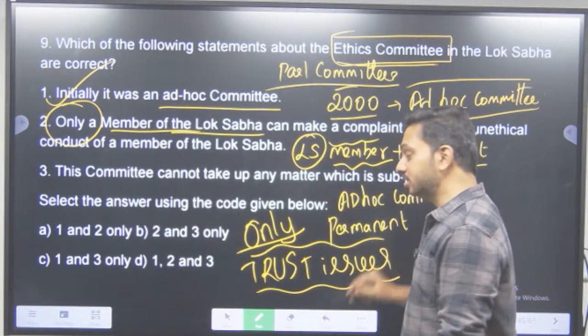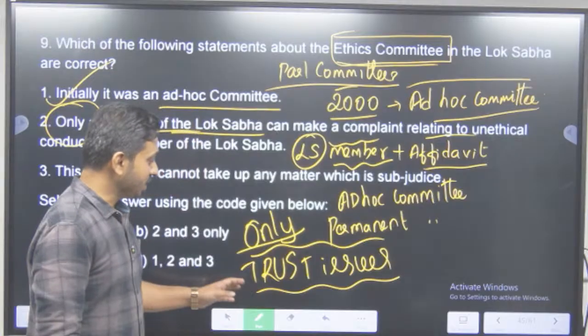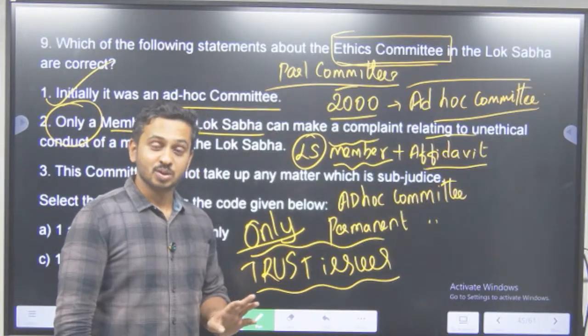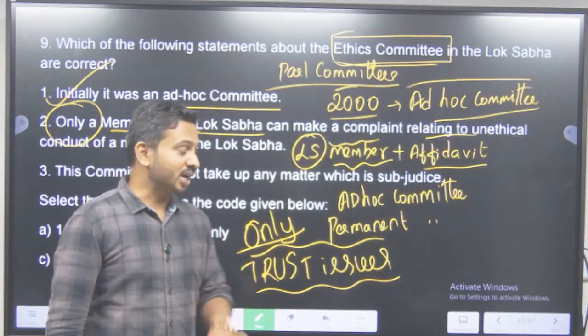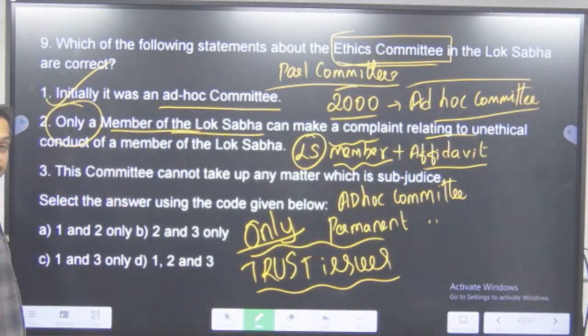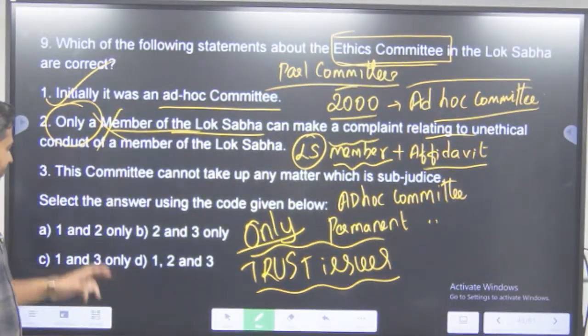Only, none, all of them, none of the above. Those words, we have trust issues with them. So, don't take it on the surface. Whenever we have trust issues, we flag them. So here, the statement is wrong, ठीक है?